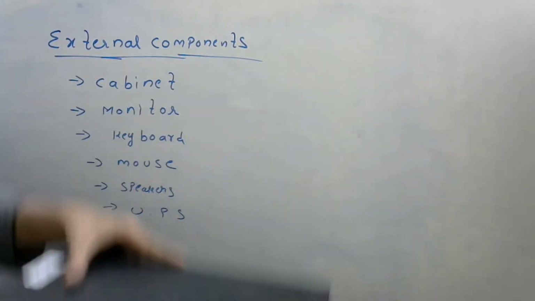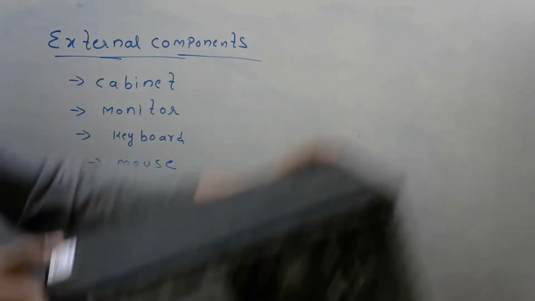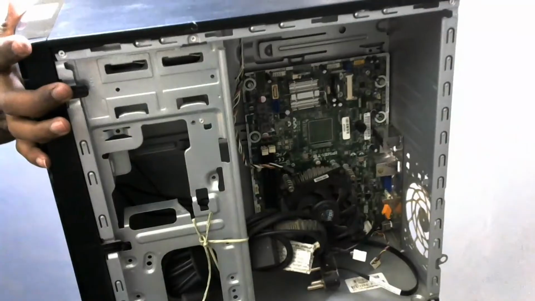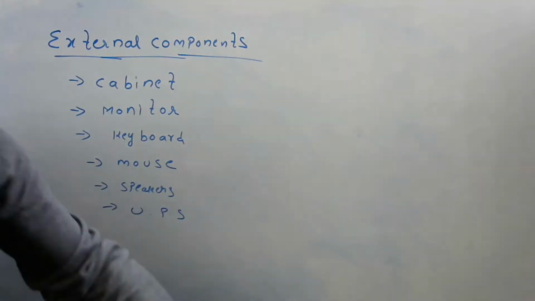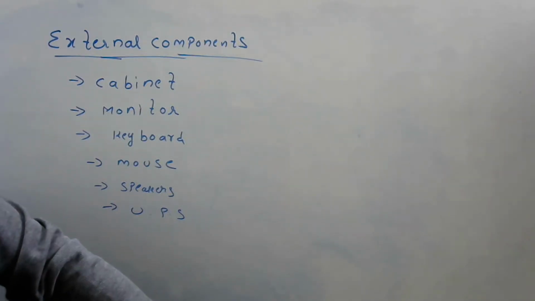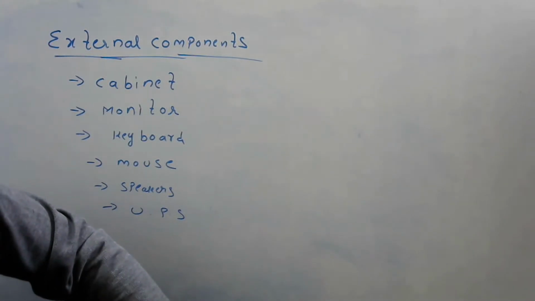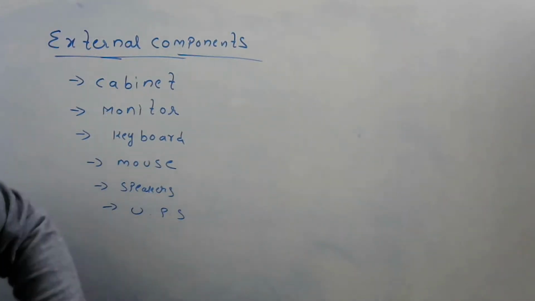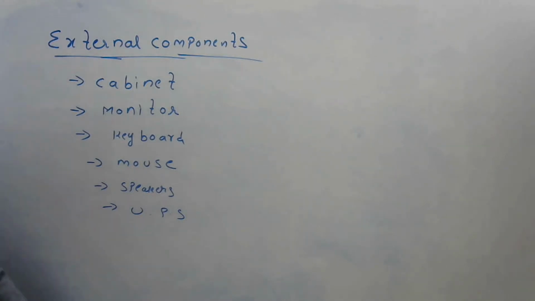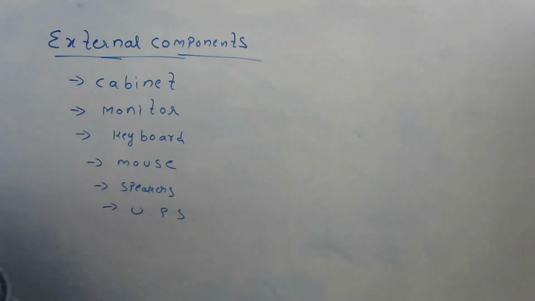So now I think you understood what the internal components and the external components are. See, like this we'll fix. So a computer contains hardware and software. Hardware means the physical components of a computer. These components are of two types, internal components and external components.